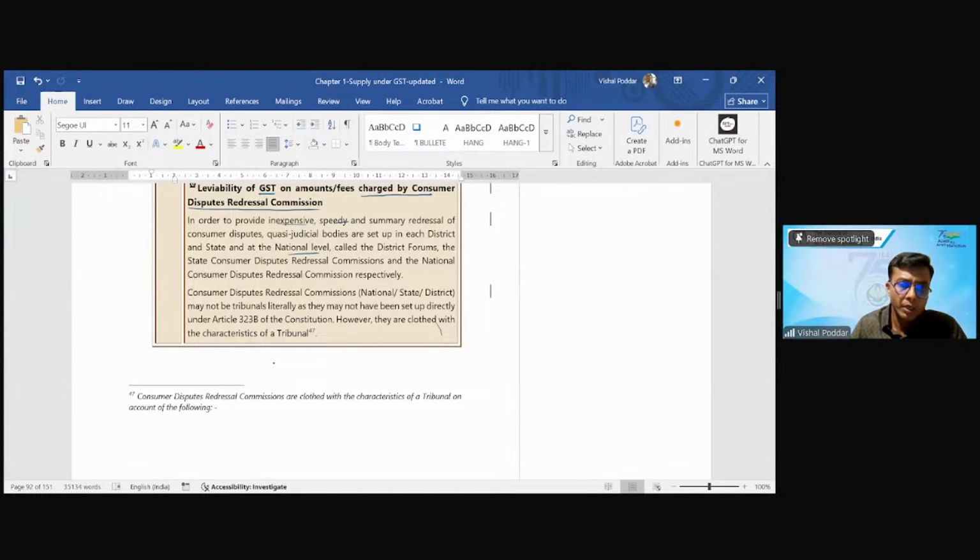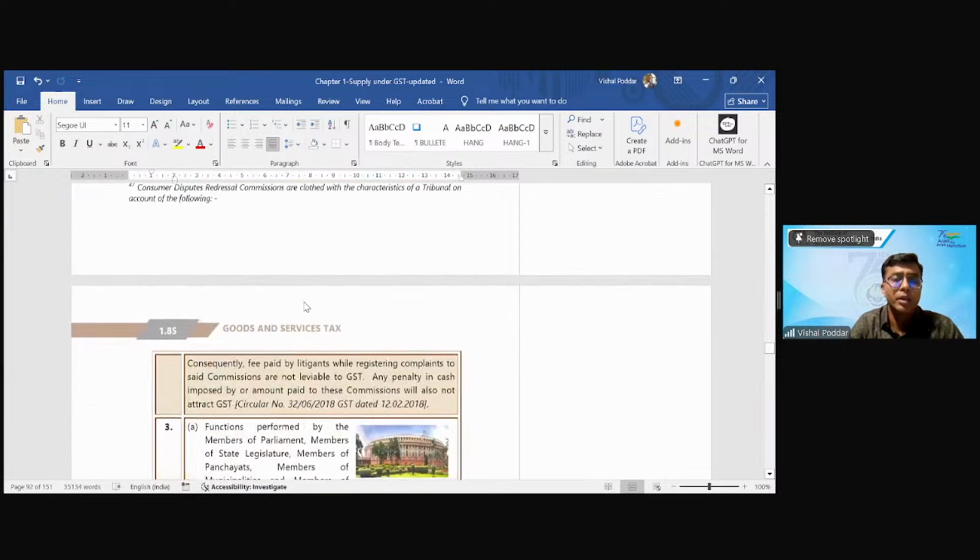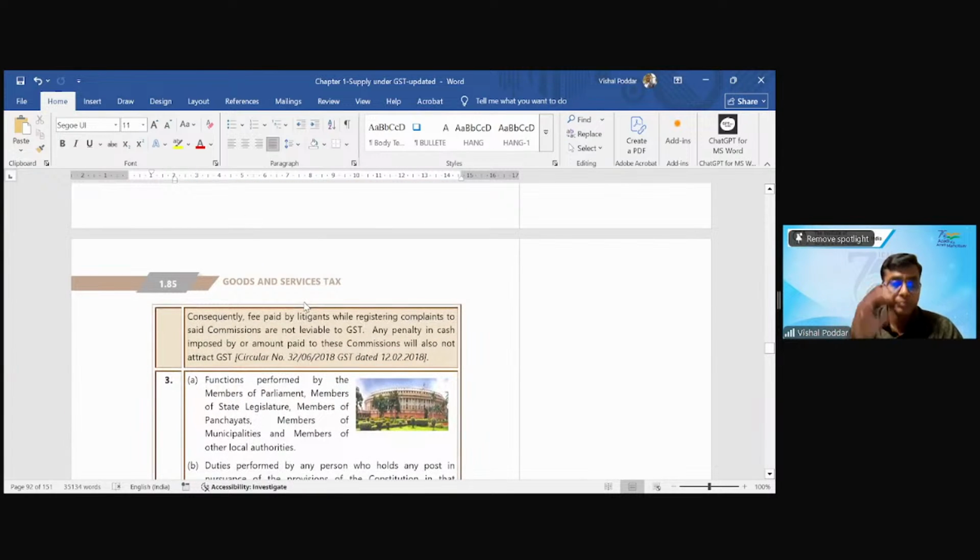What is given is that all these forums are not tribunals literally, as they may not have been set up directly under the respective article of the Constitution. So these are not tribunals in the technical sense. However, they are clothed with the characteristics of a tribunal. Meaning, they are given a power similar to that of a tribunal, but they are not actually formed by the Constitution.